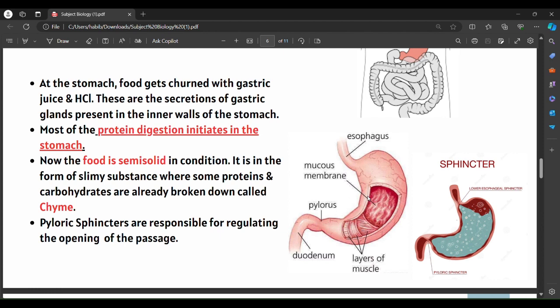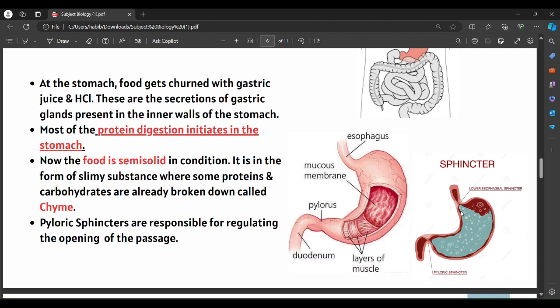We need to go through another concept within this one. It is the sphincter. Sphincters are like gateways that control the pathway of food from one part of the digestive system to the other. As you can see, they are mainly circular muscles which contract and relax at regular intervals of time, thereby helping the food move from one part to the next.